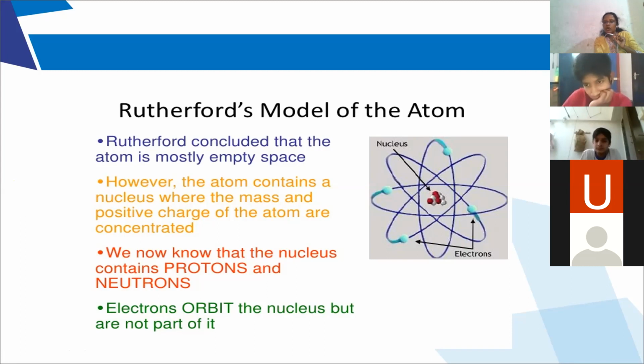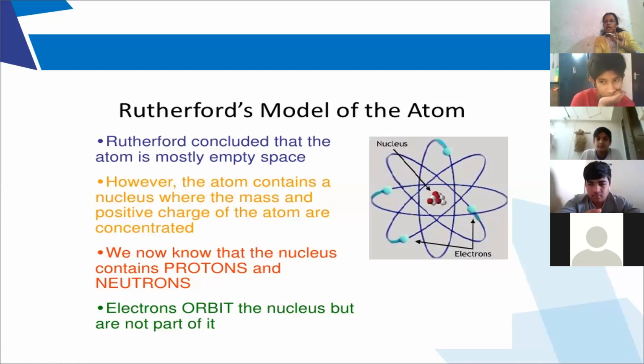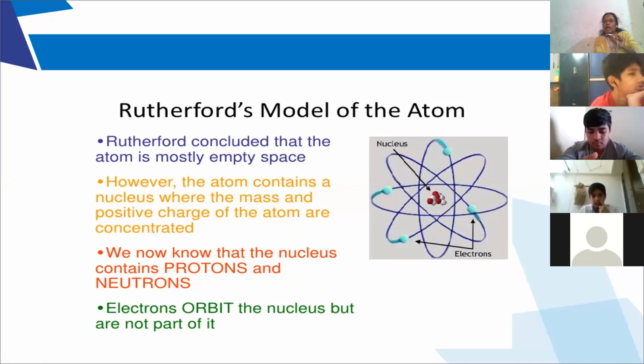So according to Rutherford's atomic model, if the electron is revolving around the nucleus continuously, after a particular time it will lose its energy and it has to collapse into the nucleus. That means the atom has to get destroyed.